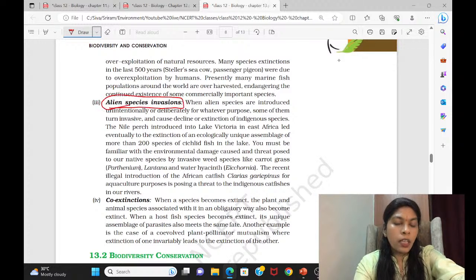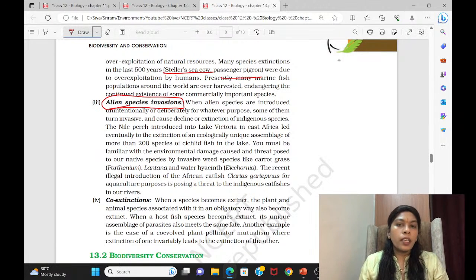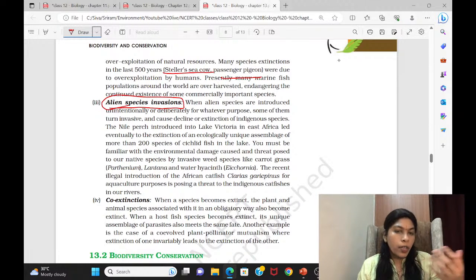Then come to this one, and that's why they gave this example: Steller's sea cow, passenger pigeon, and all. It was exploited in an enormous way. Okay, so they are completely killing a lot of fishes. Even dolphins are hunted down, poached. Not only that, whales are also poached. So fish varieties, over exploitation, overfishing is happening. The same way animals also. So that's the reason.